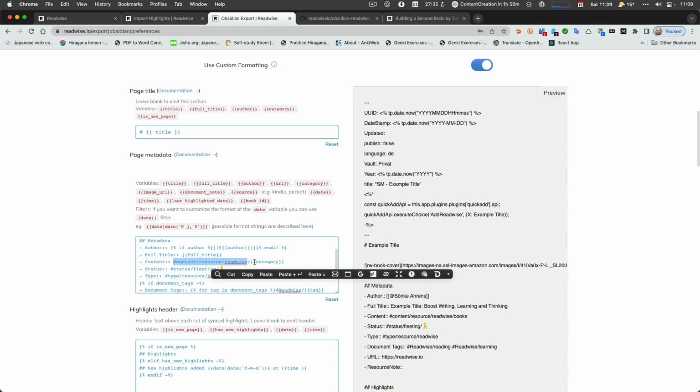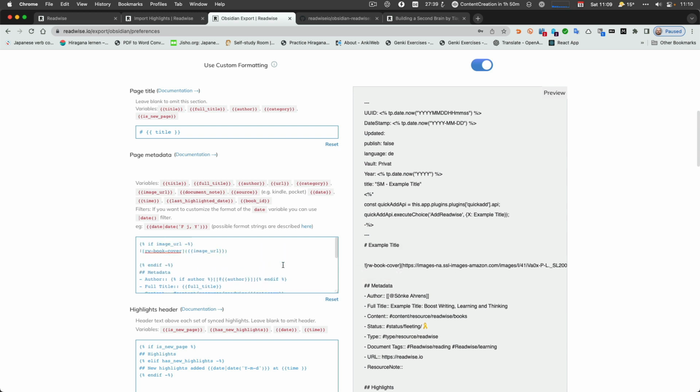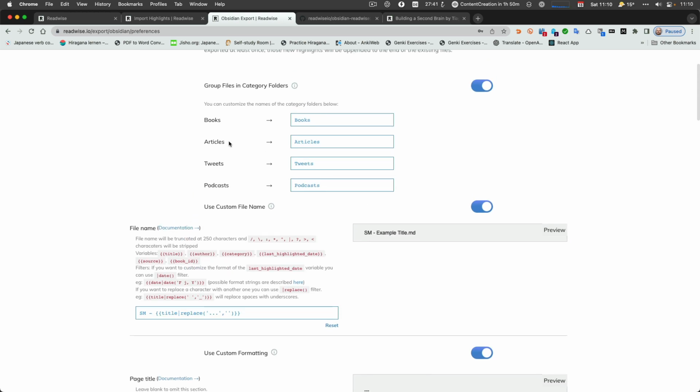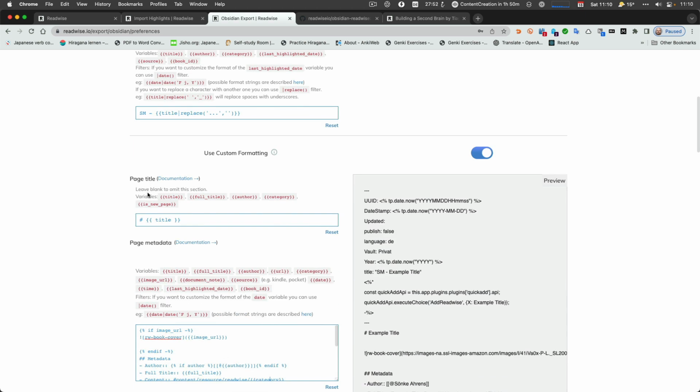So it can always only be books, tweets, podcasts, or articles, right? So those 4 categories, like I said. You cannot change them. You can only change the names on the folder, but you cannot change them as a category by itself.